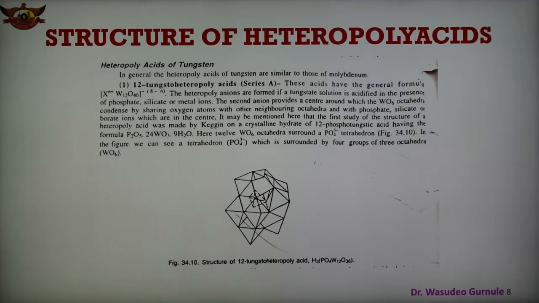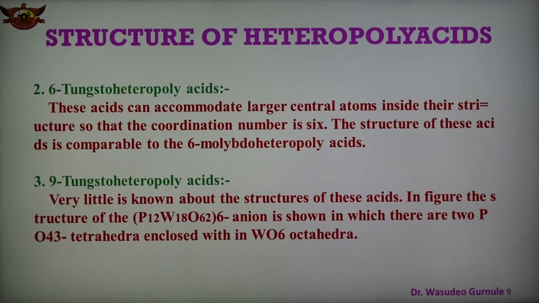And the second part is the 6 tungsto heteropoly acid, and in this case these acids can have a larger central atom inside their structure, so that the coordination number is 6. The structure of these acids is comparable to the 6 molybdo heteropoly acids. And the third part is the 9 tungsto heteropoly acids. In this case, the structure of this acid is shown, and very little is known about the structure of such type of acid.